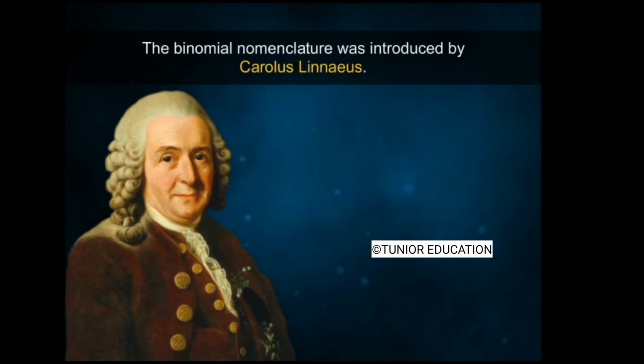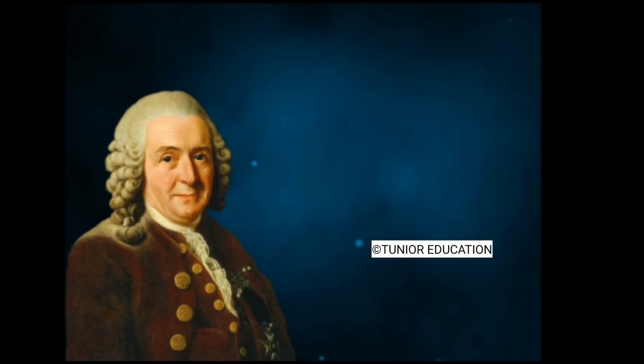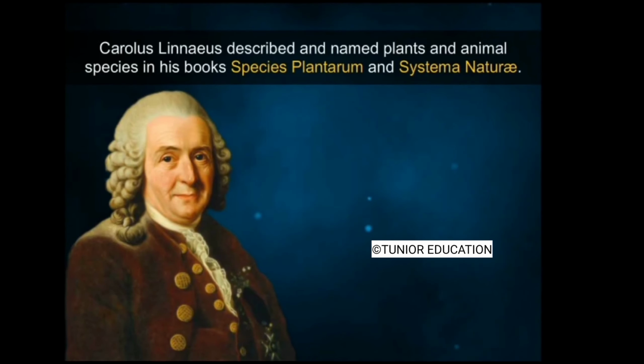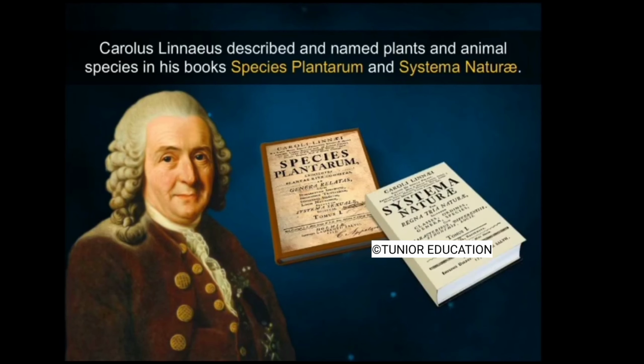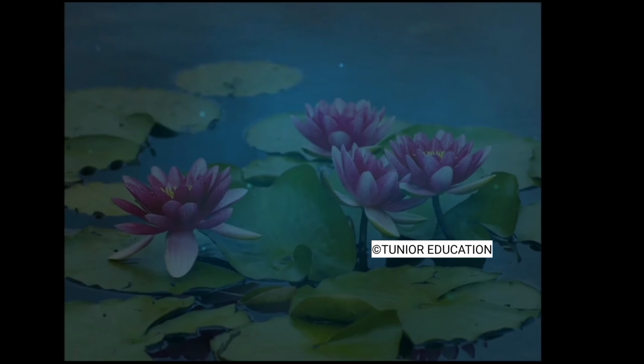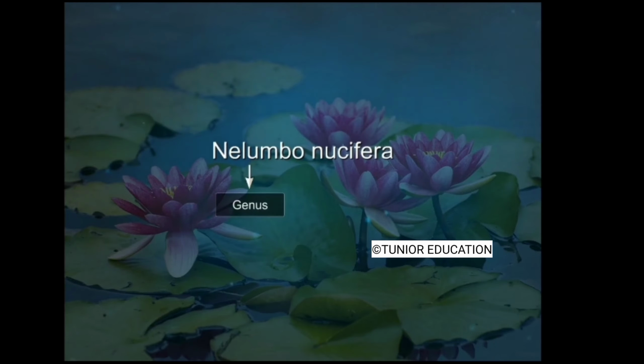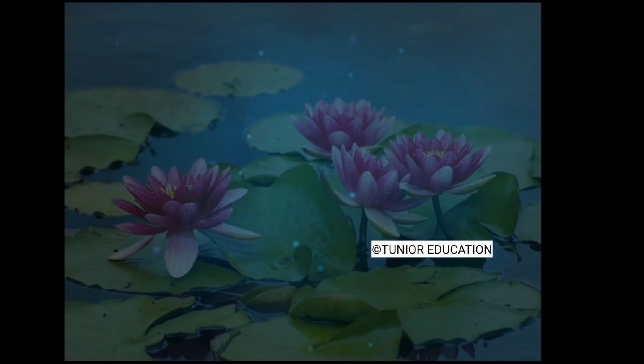Binomial Nomenclature was introduced by Carolus Linnaeus, who is regarded as the father of taxonomy. Carolus Linnaeus published two books, Species Plantarum and Systema Naturae, where he described and named thousands of plant and animal species. Thus, as per binomial nomenclature, the first component is the name of the genus to which the species belongs, and the second part, the specific epithet, refers to the species within the genus.